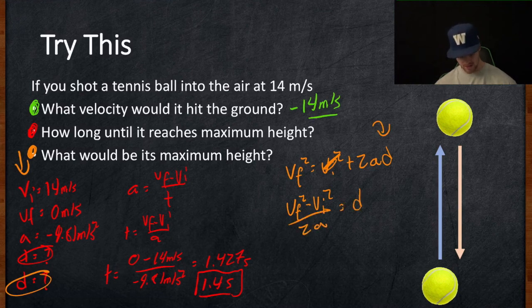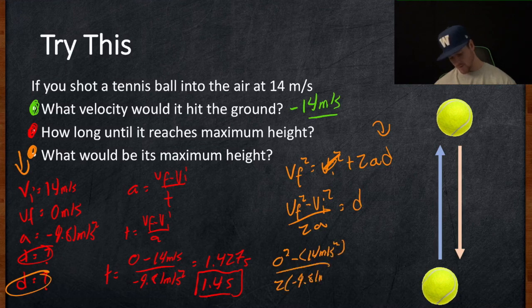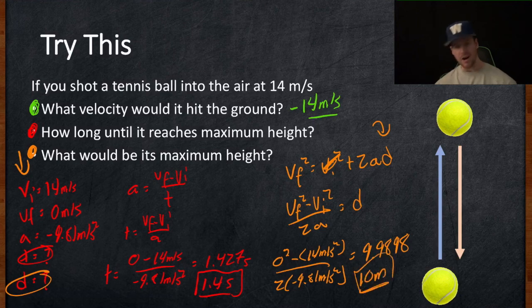So let's fill in those values. VF was 0 squared minus my 14 meters per second squared, divided by 2 times negative 9.81 meters per second squared. And I get an answer of 9.9898. So that would round up to 10 meters for our answer there.